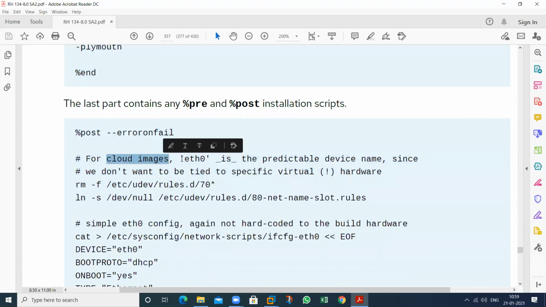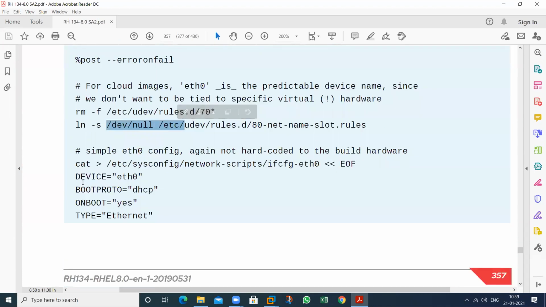It means cloud images, eth, remove this one, ln this one. So create device name eth, boot protocol DHCP, enable, onboot, all of these things you should have to write. EOF, end of the file. Write this one. This is the procedure. So in this file, create this particular file automatically.